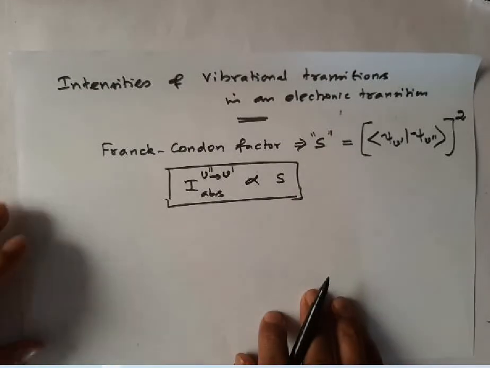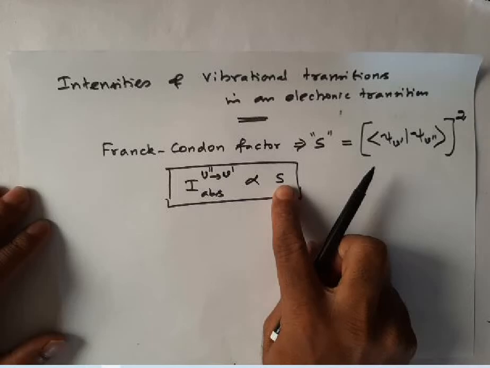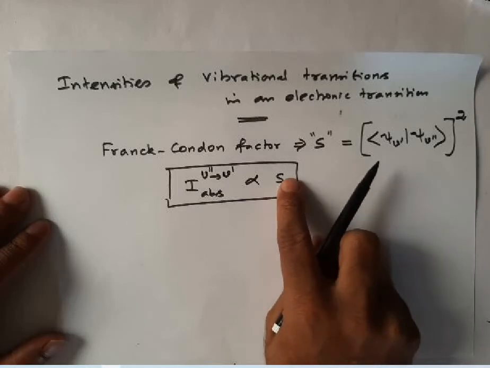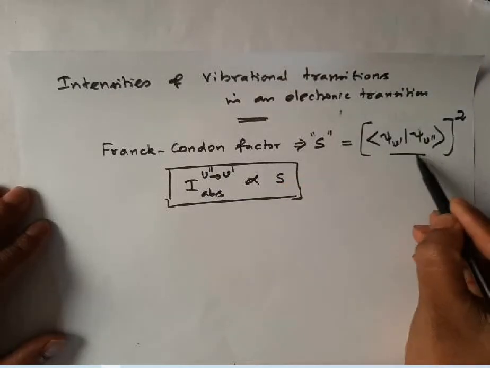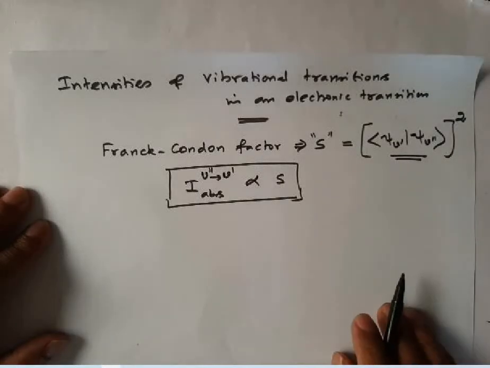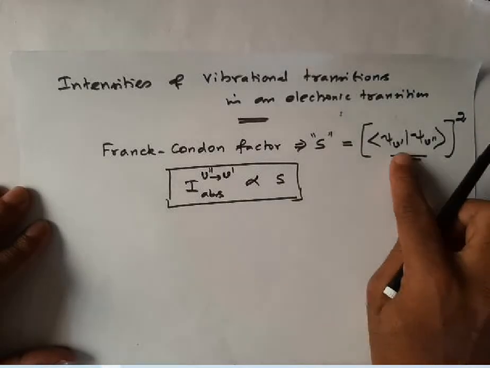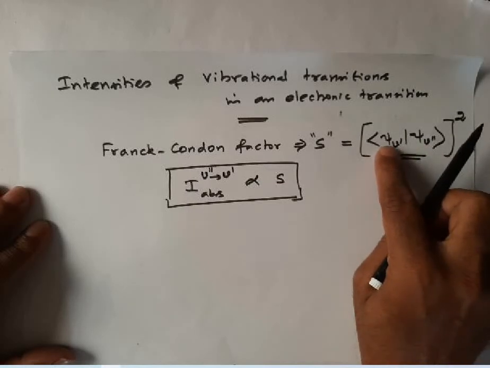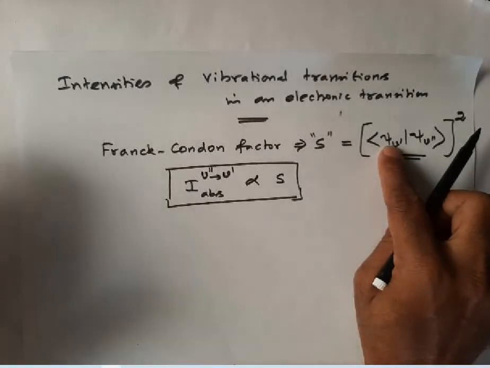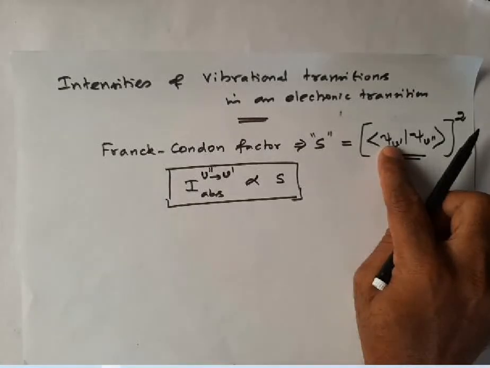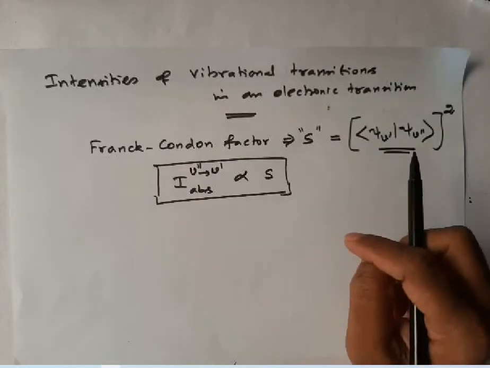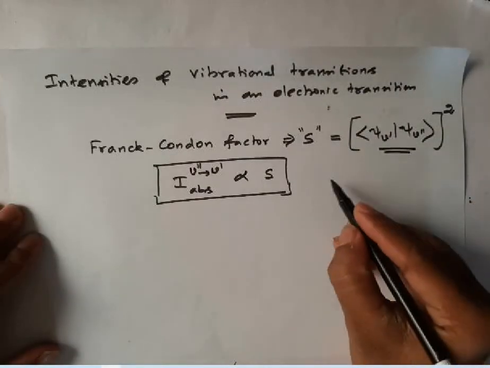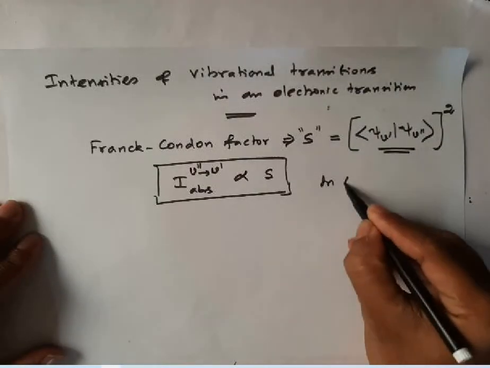This Franck-Condon factor value will be maximum if the overlap integral is maximum. So the overlap of the ground state vibrational wave function and the excited state vibrational wave function decides this Franck-Condon factor.